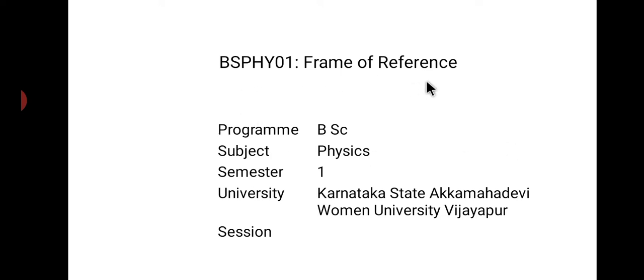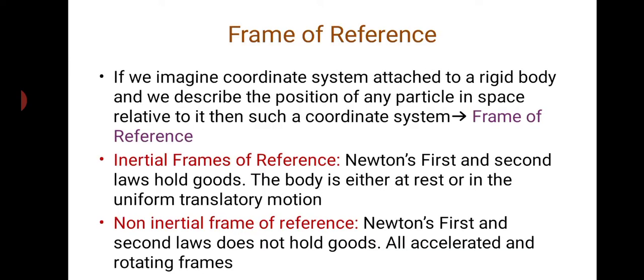So first we try to know some of the terms. Let us consider a body, meaning an object, that changes its position. Imagine two points, A and B. The object is at point A. If the object moves from A to B, what has happened? It has changed its position and it has also taken some time. Then we say the body is now in motion. Otherwise, it is at rest.